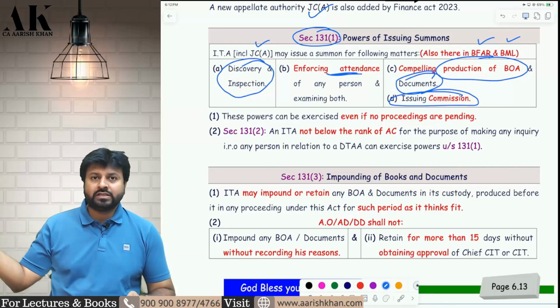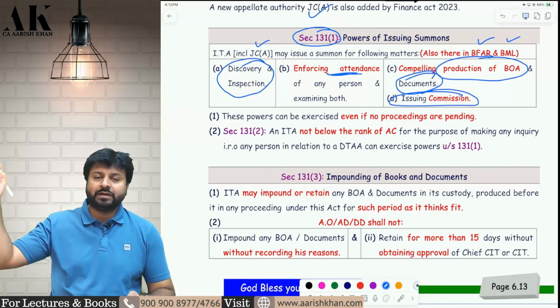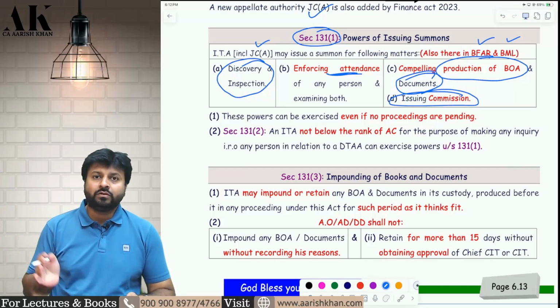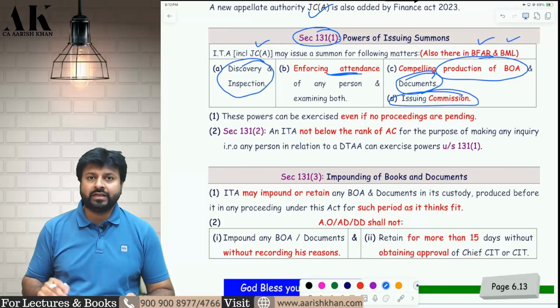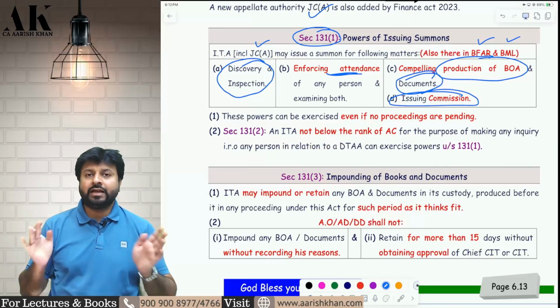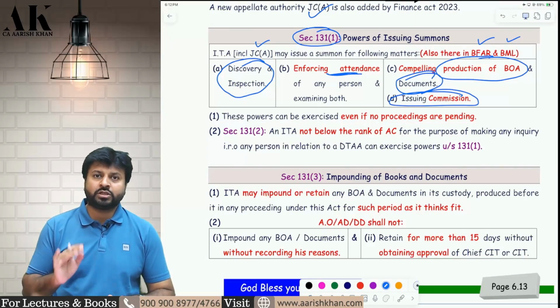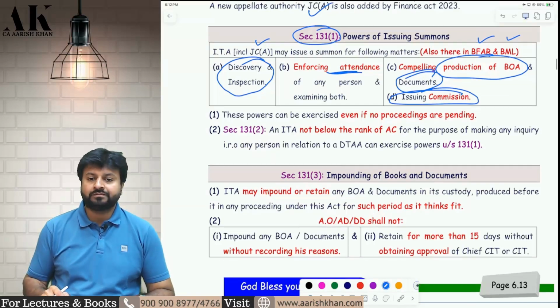So I have to request the Chennai Income Tax Department. The Chennai Income Tax Department will send the summon to whom? It will send the summon to the person who is a resident of Chennai, and accordingly that person will come to Mumbai. This entire process is called the process of issuing commission. I hope it is clear to all of you.